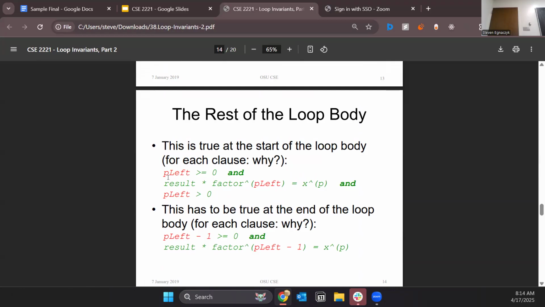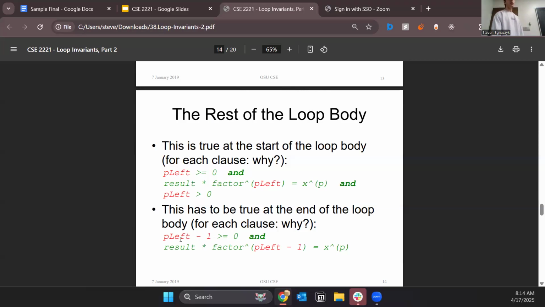Something like that. Okay. So we knew that p left was greater than or equal to 0 before we entered the while loop, because otherwise we would have just left the while loop. And we know that it's true at the beginning because we didn't change p left during the condition. So we know that p left is greater than or equal to 0, and p left is greater than 0.